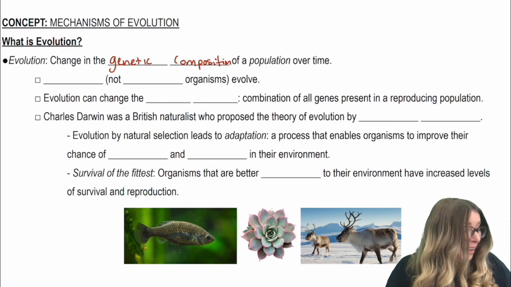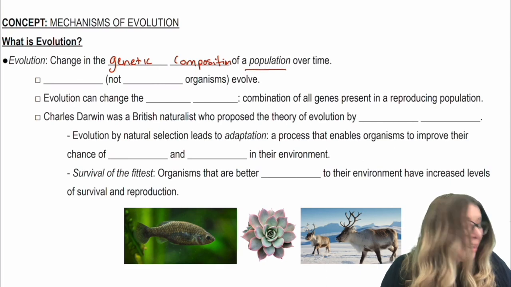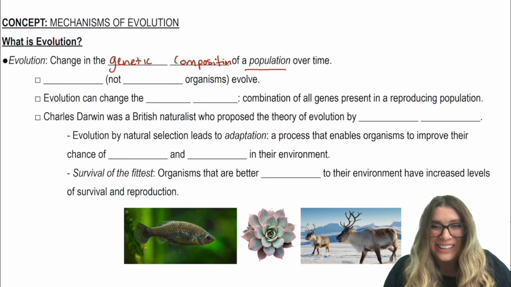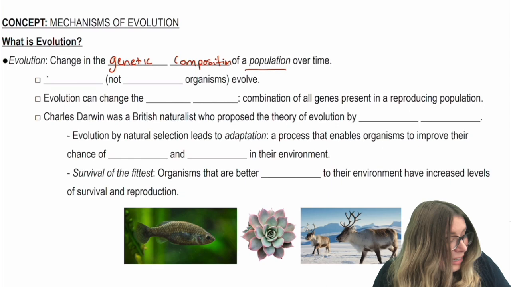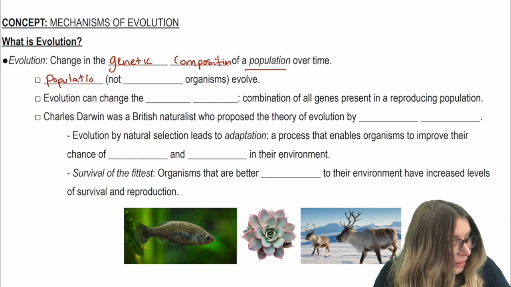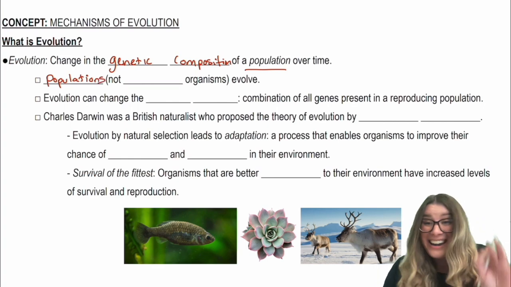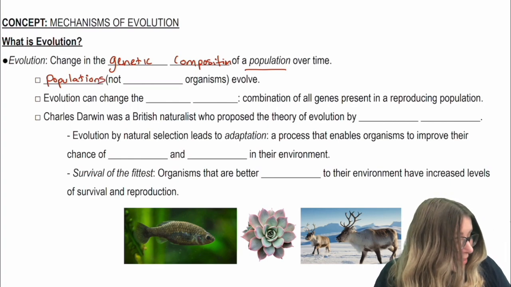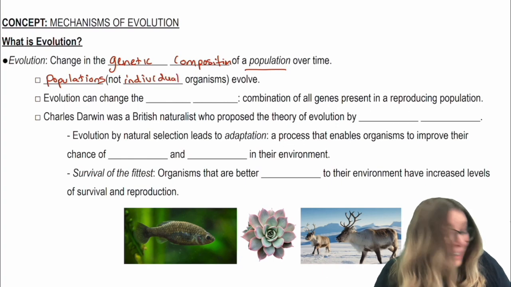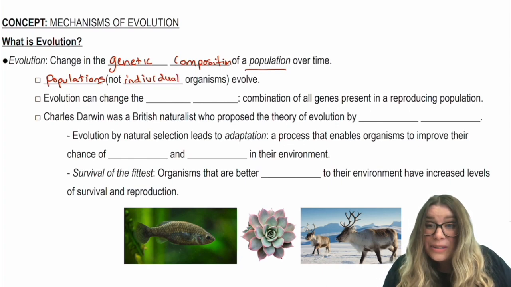Now, the next key part of this definition is we are talking about a population. So it's populations evolving, not individual organisms. Now, why can't individuals evolve?